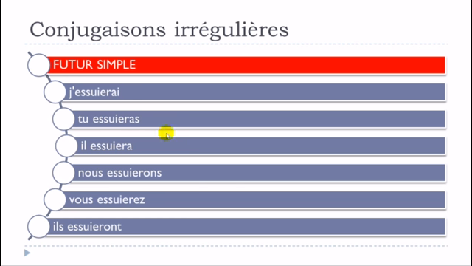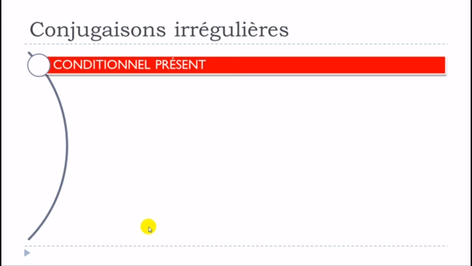Okay, so it's exactly the same thing. You can see that this Y will be changed and replaced by this I, and in that case, for the futur simple form, it does concern all the forms: je, tu, il, elle, nous, vous, ils, elles. Okay, so let's see now for the conditionnel présent.